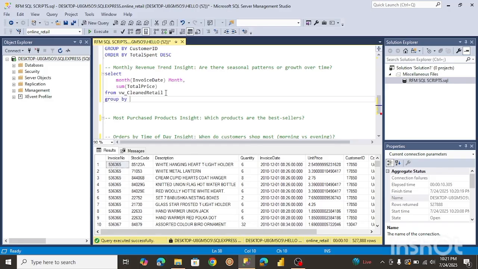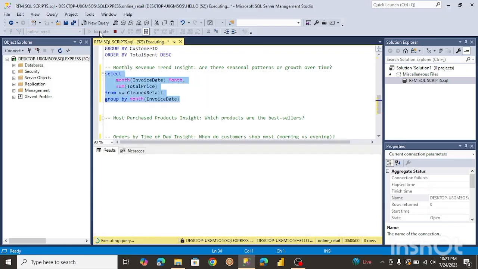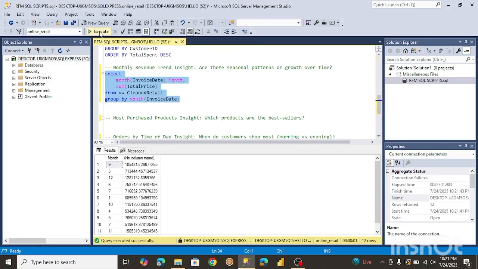I'll group by. I'm not sure if this will work, but let me try. Okay, so let's just run this first to see if it'll work. It's probably not gonna work, of course. So what I'm going to do, we have to group by this. Okay, so I'm just gonna paste this down here. All right, so let's run this. Okay, so we managed to do that.